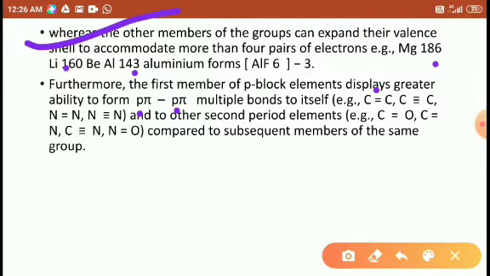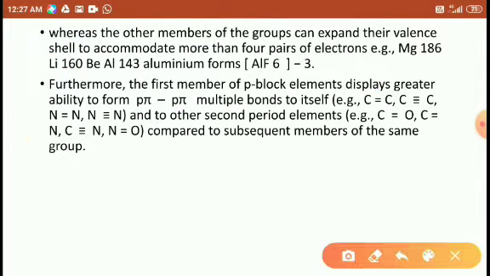So the first members of the p block elements display a greater ability to form p pi bonds. The first members of the p block elements, it means the group 13 elements: boron, gallium, indium, thallium, and the carbon group: carbon, nitrogen, silicon, oxygen.